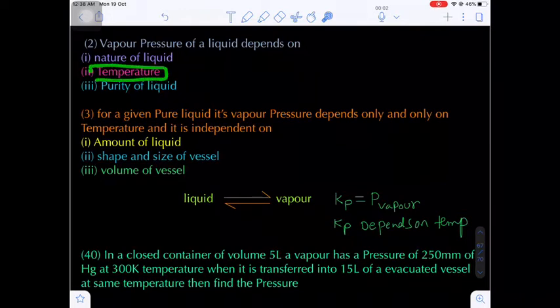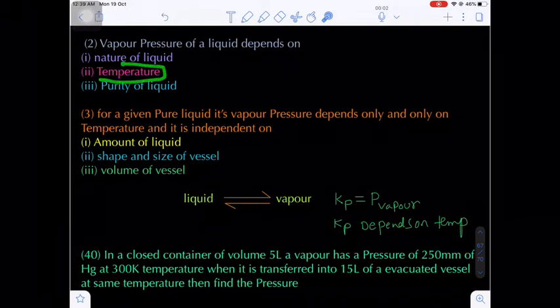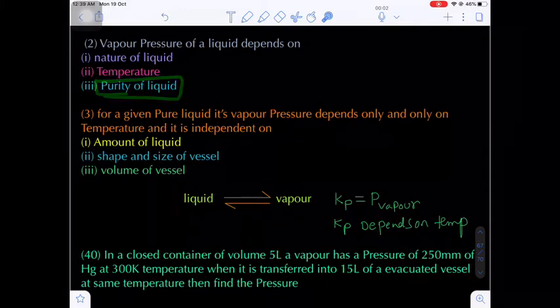Next, temperature. This is very important. As the temperature increases, the vapor pressure of a liquid also increases in an exponential manner. We know this from the previous lecture regarding the vapor pressure concept. And next, the purity of a liquid. When a non-volatile solute is added to a volatile liquid, then its vapor pressure obviously decreases. This phenomenon is called lowering of vapor pressure. Already we know this concept.